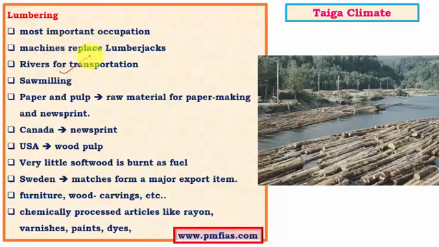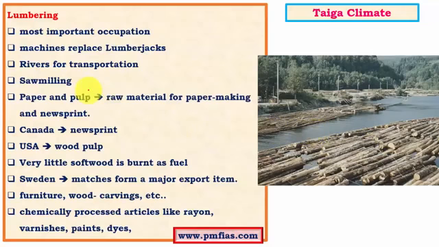And the most important advantage is the rivers, which are frozen in the winter. So the logs which are cut in the winter months are dragged onto the rivers which are frozen, and once the summer comes, the water melts, and this particular wood can float on the water because it is softwood, and it moves towards the downstream where there are many sawmills. So this particular wood can float for a very long distance, and hence the rivers can be used as a cheap means of transportation.